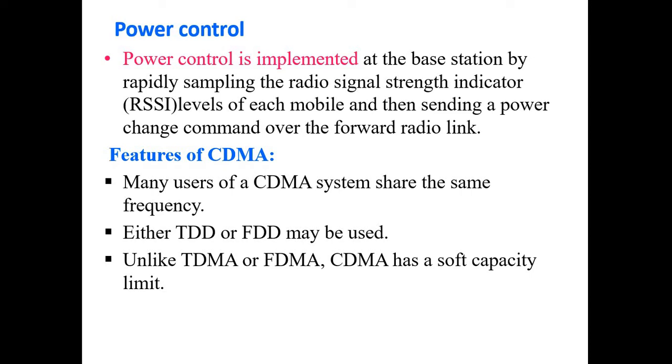So what is the remedy? Adjusting the power control is the main thing. Power control should be implemented at the base station, so that each mobile and the particular link will be enhanced for communication effectively.